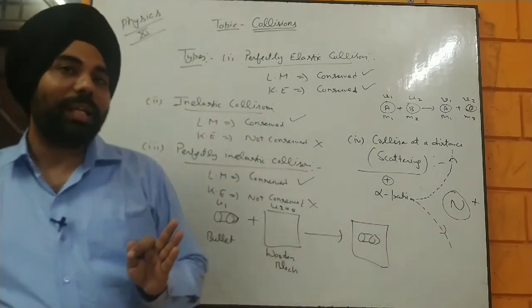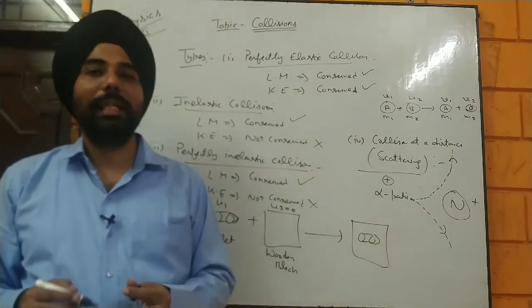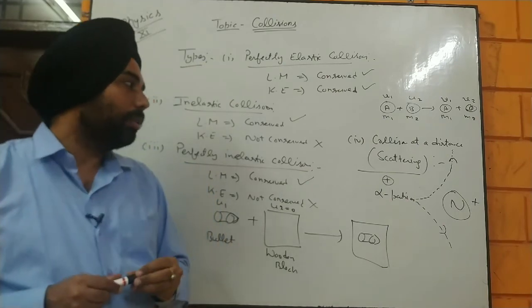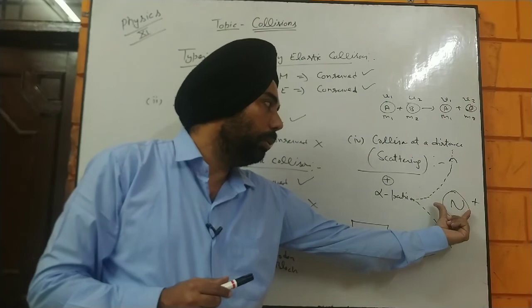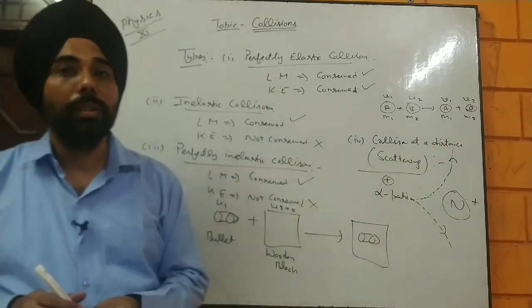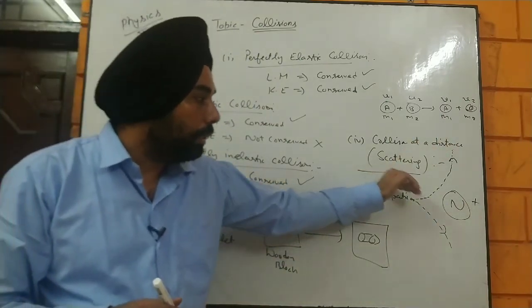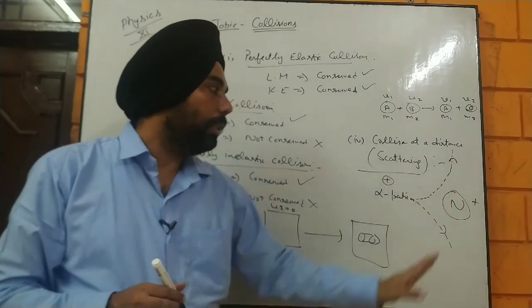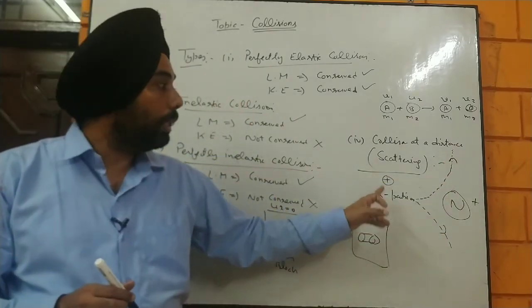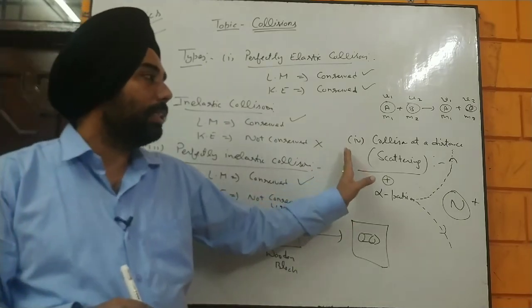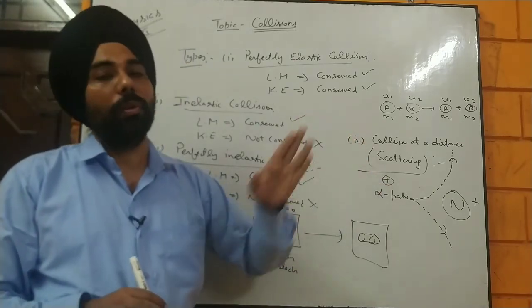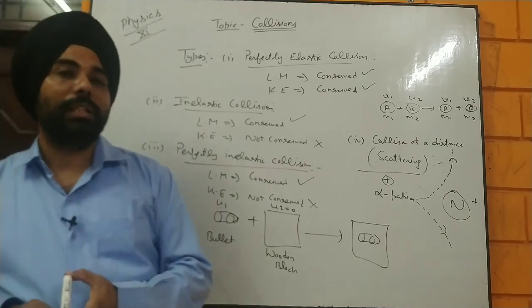It is also known as scattering and collision at a distance, which means there is no physical contact between the alpha particle and the nucleus of any heavy atom, but the alpha particle can change its path. That is why it is known as scattering as well. So that is also termed a special type of collision, known as collision at a distance.